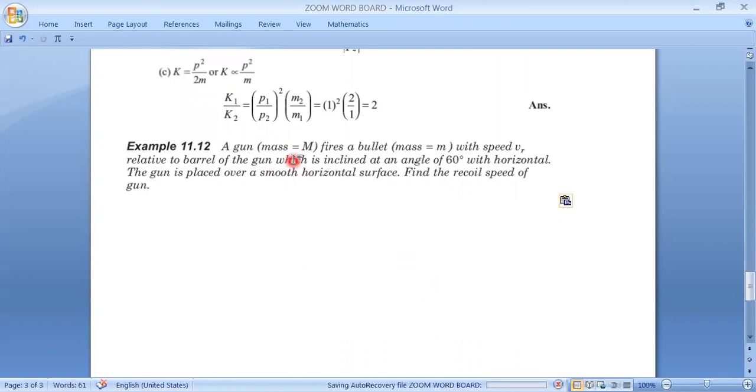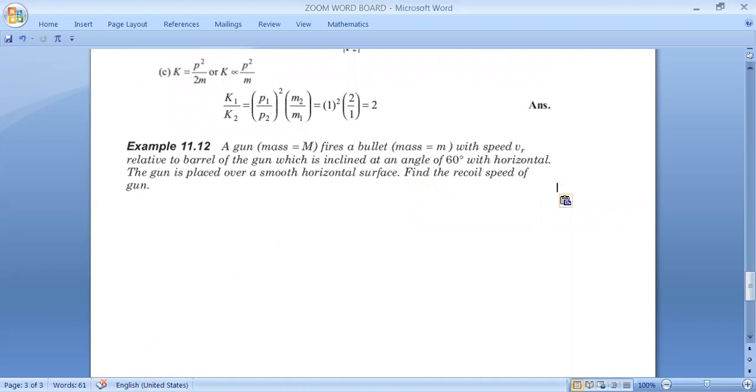A gun of mass M, that is a very popular question also, fires a bullet of mass small m with a speed Vr relative to the barrel of the gun, which is inclined at an angle 60° with horizontal. The gun is placed over a smooth horizontal surface. Find the recoil speed of the gun.